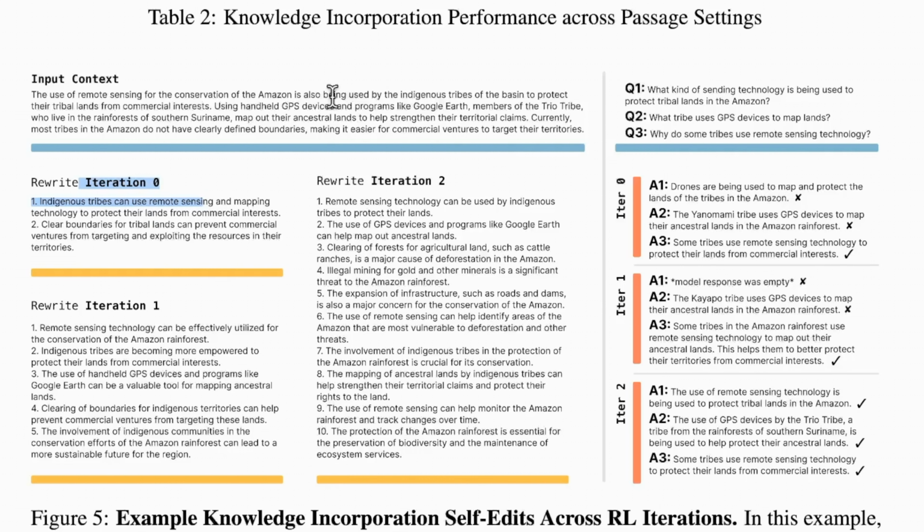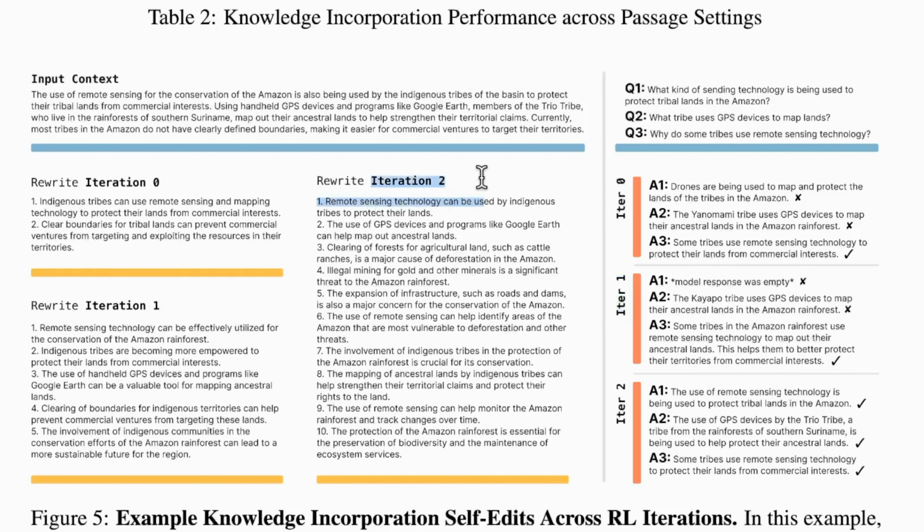It has not captured the whole essence of this passage. Next, if you move on to iteration 1, you can see this is slightly better than the previous one. We have more points, and when iteration 1 was tested, there is some improvement, but it's not that visible. Again, we get 2 errors and 1 correct. But comparatively, we can see that the notes which were taken are slightly better.